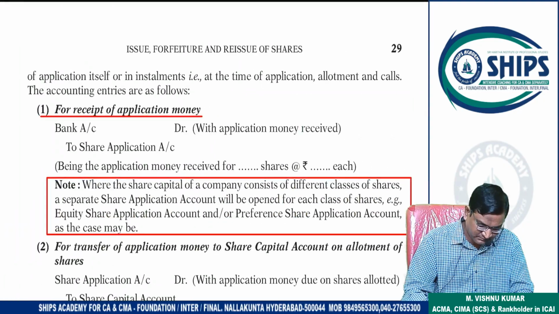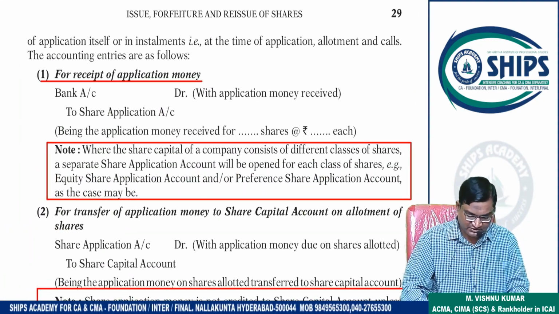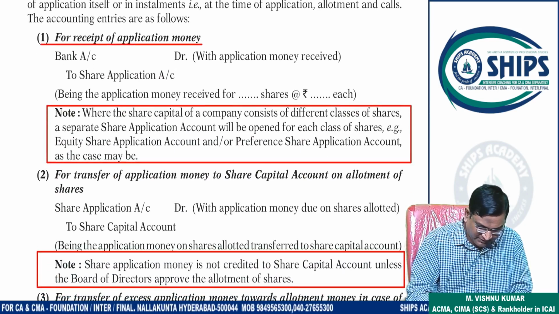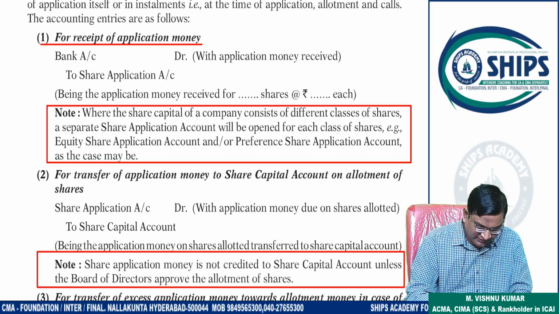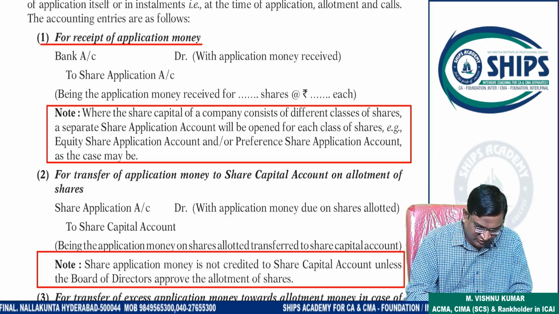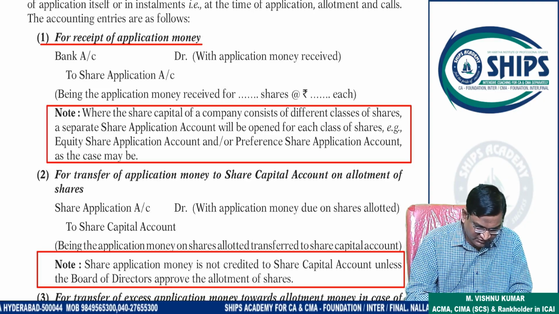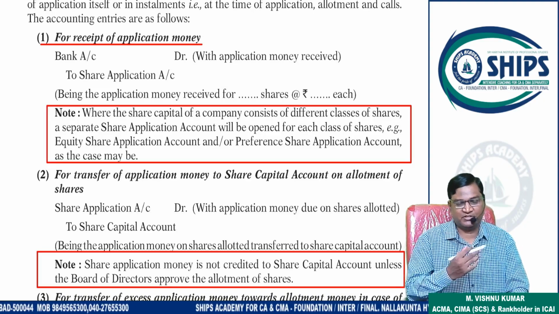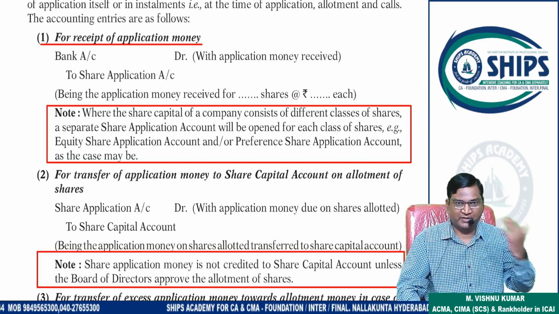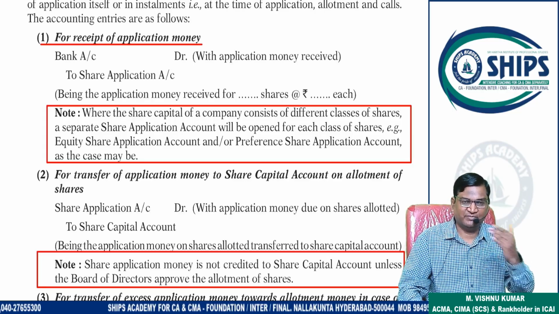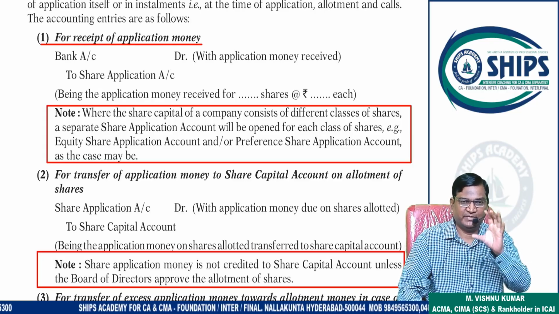So now we are discussing the journal entries. Please concentrate. First, company will receive what? Application money. See, whatever is underlined with red ink, that is transaction. And for this transaction, what will be the entry that I am explaining. So first transaction is what? Receipt of application money. First, company will receive the money through applications. Clear? So when application money is received by the company, what will be the entry?